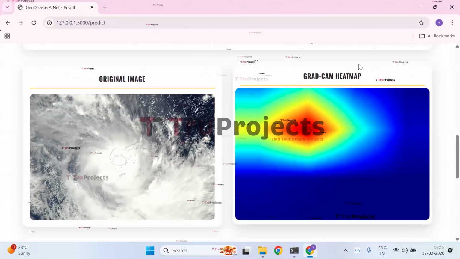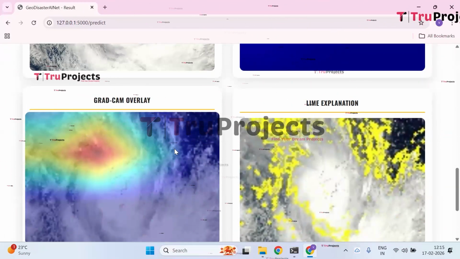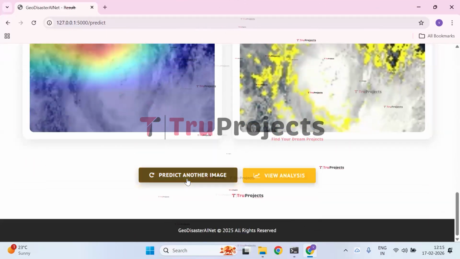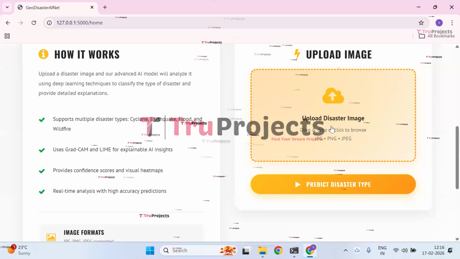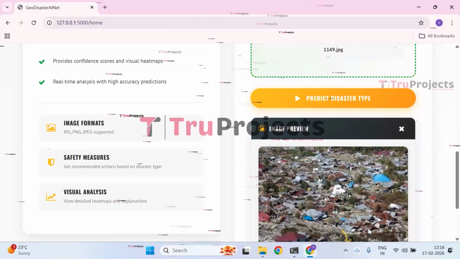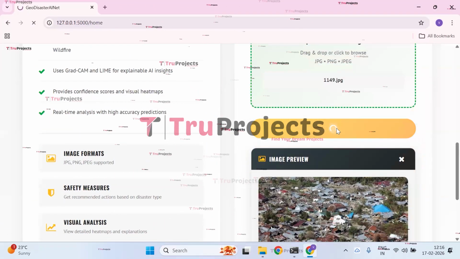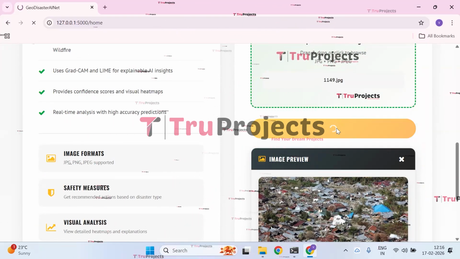And this is a GradCam heat map image. And this is GradCam overlay image. And this is a line explanation image. Now click on predict other image, so that the form will be opened, where you need to upload the image. The image has been successfully uploaded. Now click on predict disaster type, so that the given image is pre-processed and the predicted class will be displayed